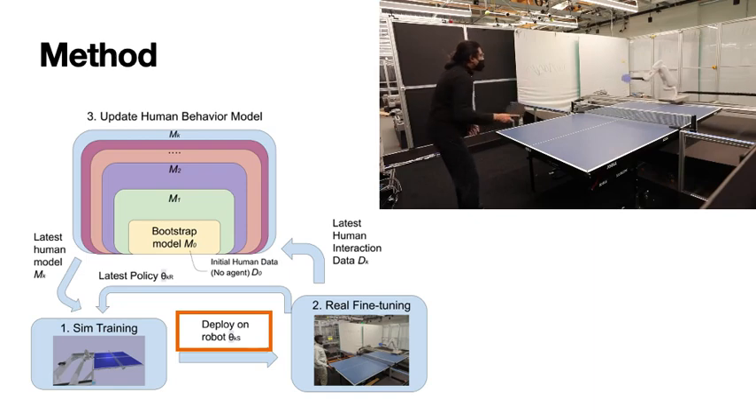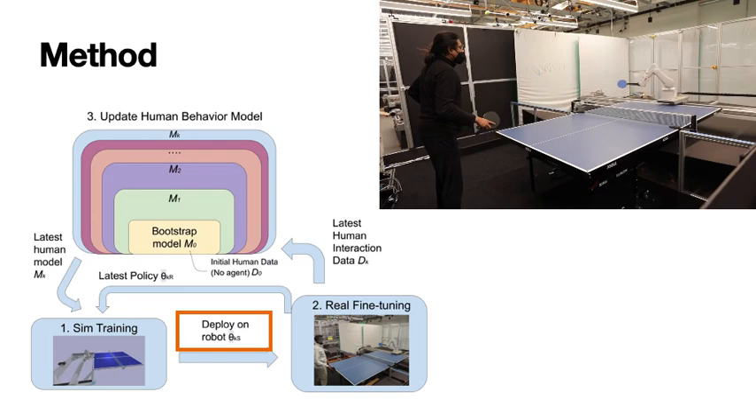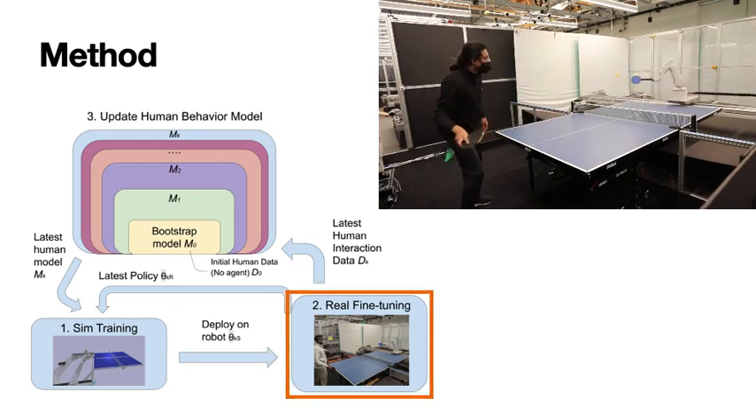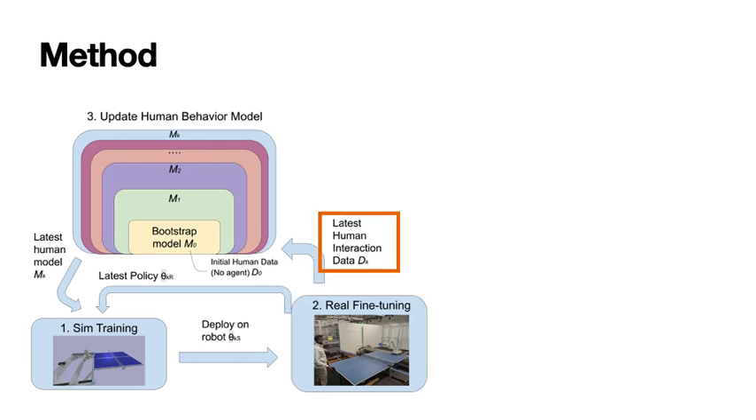Initially, the policy can successfully return balls, but struggles to sustain cooperative play. Then, the policy is fine-tuned on the real robot for a number of parameter updates. All human interaction data from fine-tuning is added to the existing human interaction data. The human behavior model is updated,